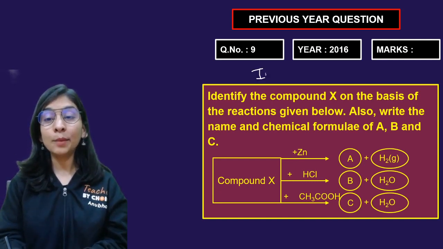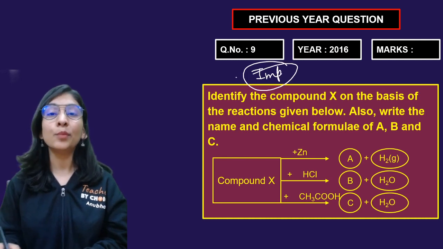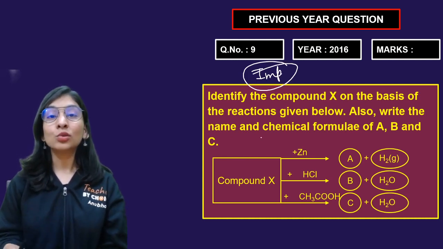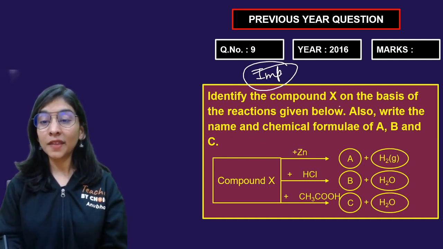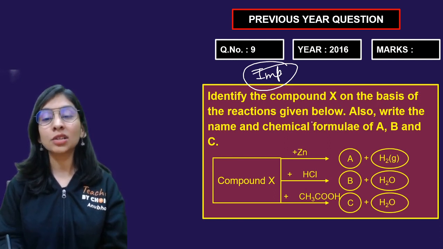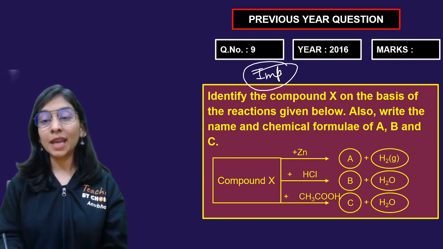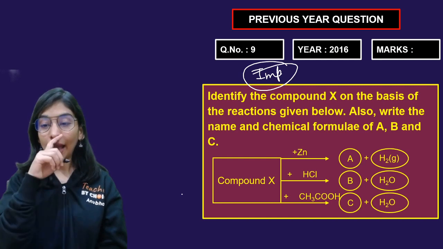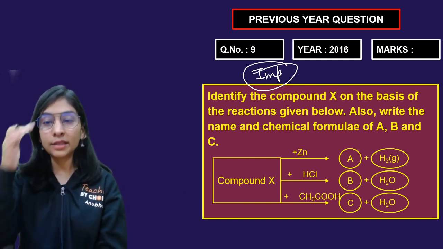Now I have one more question, quite interesting and easy as well, and approximately the same, but this is a very important question, trust me, very important. It's a 2016 question. Identify the compound X on the basis of the reaction given below. Also write the name and chemical formula of A, B and C. I need to detect A, B and C.